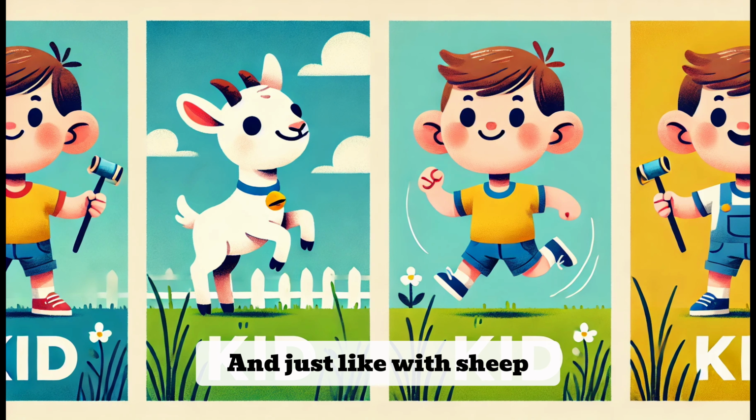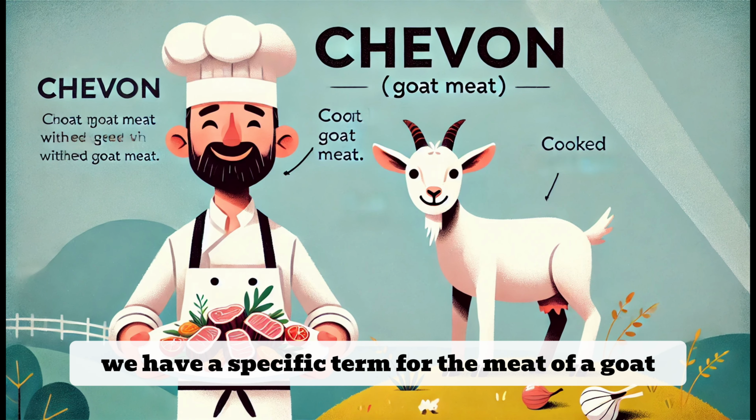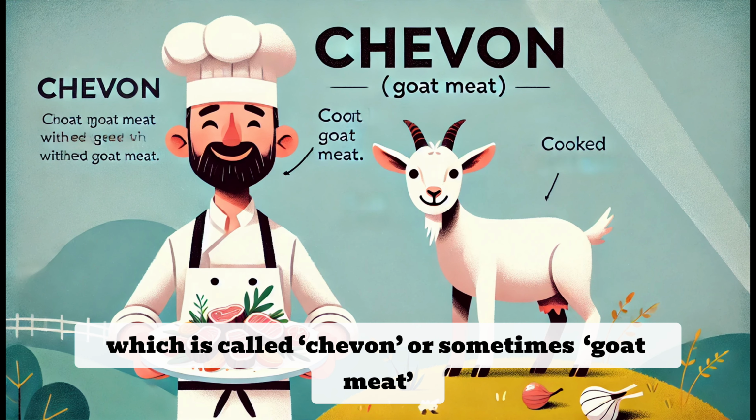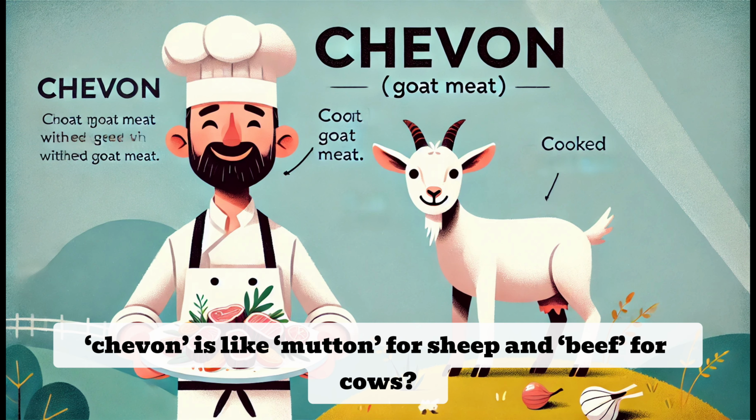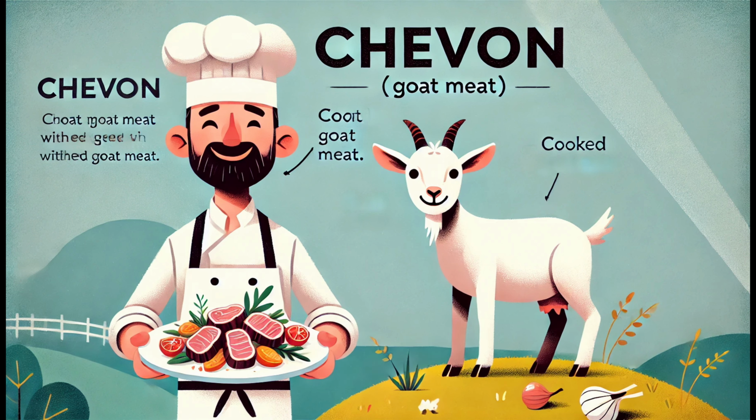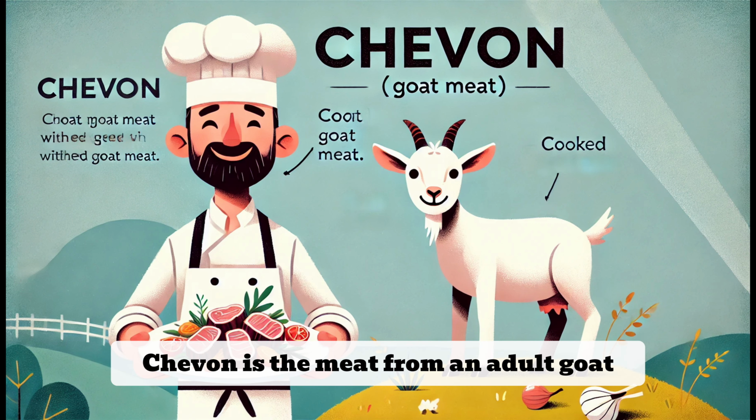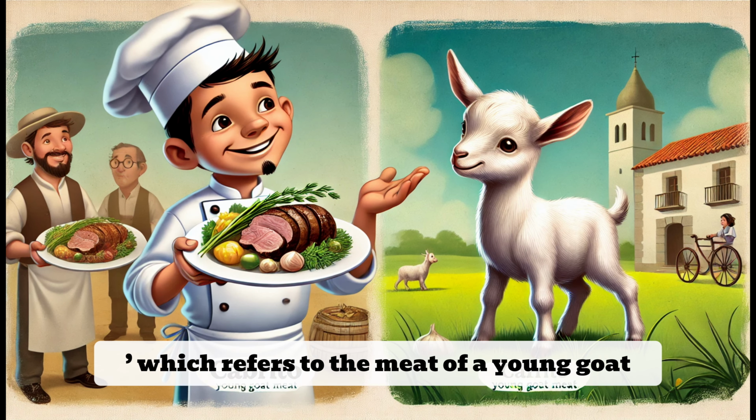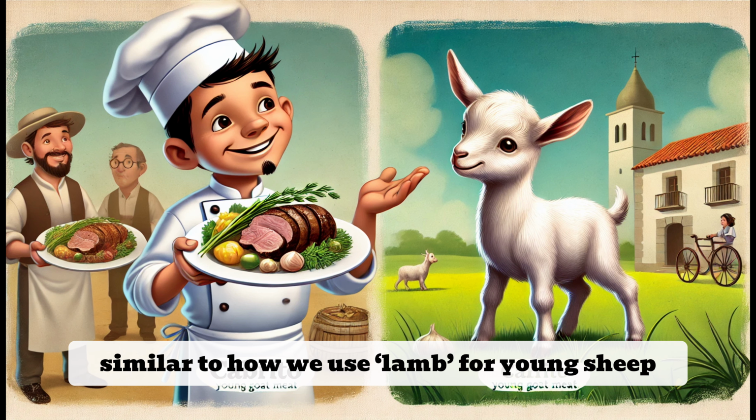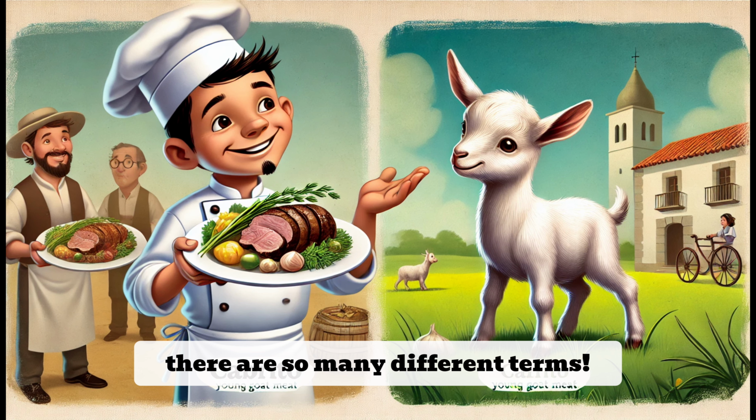And just like with sheep, we have a specific term for the meat of a goat, which is called chevon, or sometimes goat meat. I didn't know that. So chevon is like mutton for sheep and beef for cows? Exactly. Chevon is the meat from an adult goat. There's also another term, cabrito, which refers to the meat of a young goat, similar to how we use lamb for young sheep. Wow, there are so many different terms.